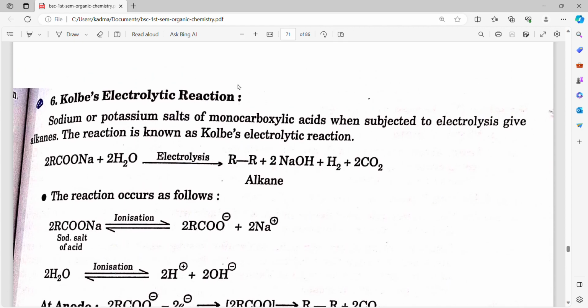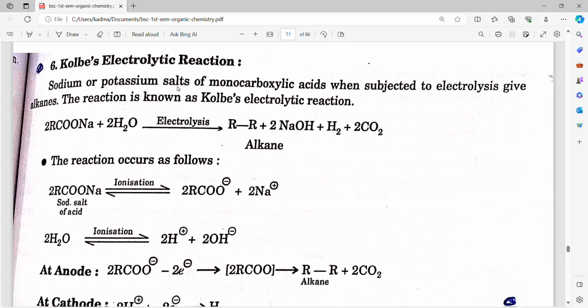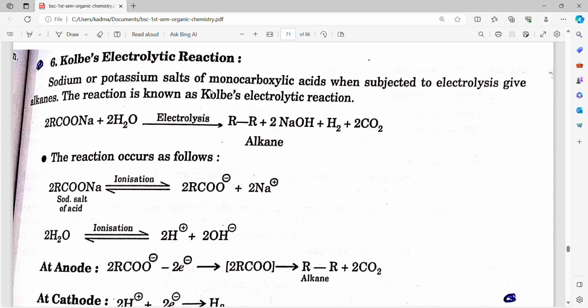Then it's Kolbe's electrolytic reaction. Sodium or potassium salts of monocarboxylic acid, when subjected to electrolysis, give alkanes. The reaction is known as Kolbe's electrolytic reaction. 2RCOONa plus 2H2O on electrolysis gives alkane. The reaction occurs as follows.